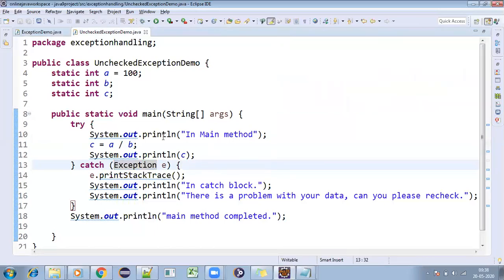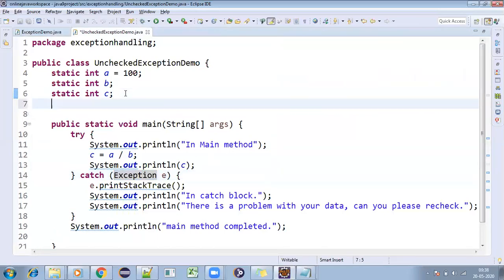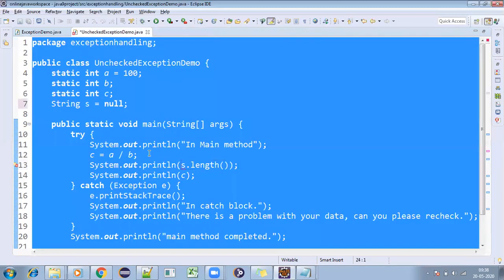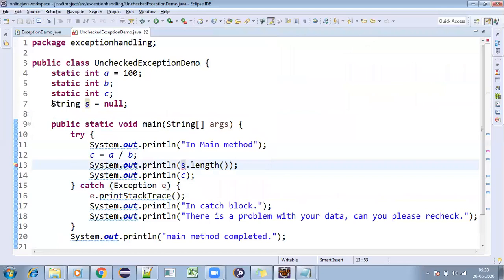For example, in the same code I'll have some other thing: a String s equal to null. I'm trying to print System.out.println of s.length. It should be static. So s.length. Now for the exception, I will keep it in a try and catch block.